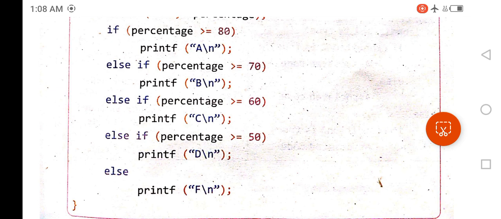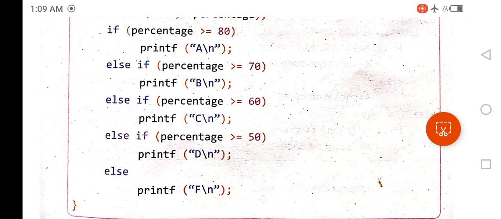If the condition is true, then B will be printed on the screen, but if the condition is false, then we will check the next condition. Here inside the next condition we check the percentage. If it is greater than equal to 60, then C will be printed on the screen, and after that if the percentage is greater than equal to 50, then D will be printed on the screen.